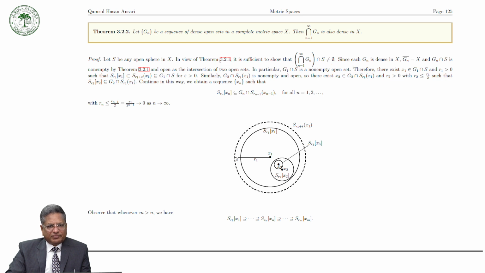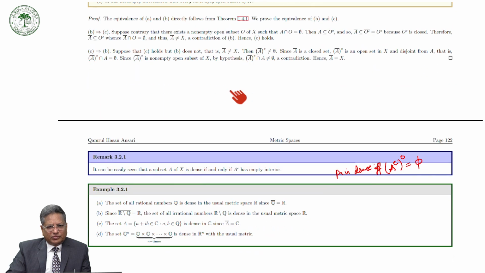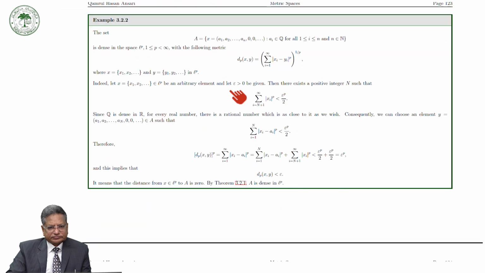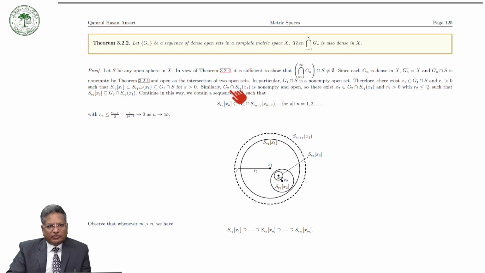That is to say, we have proved that A is dense in X if and only if A has non-empty intersection with every non-empty open subset of X. So this we proved. So in view of this result, it is sufficient to show that the intersection of Gn intersection S is non-empty, where S is any open sphere in X.